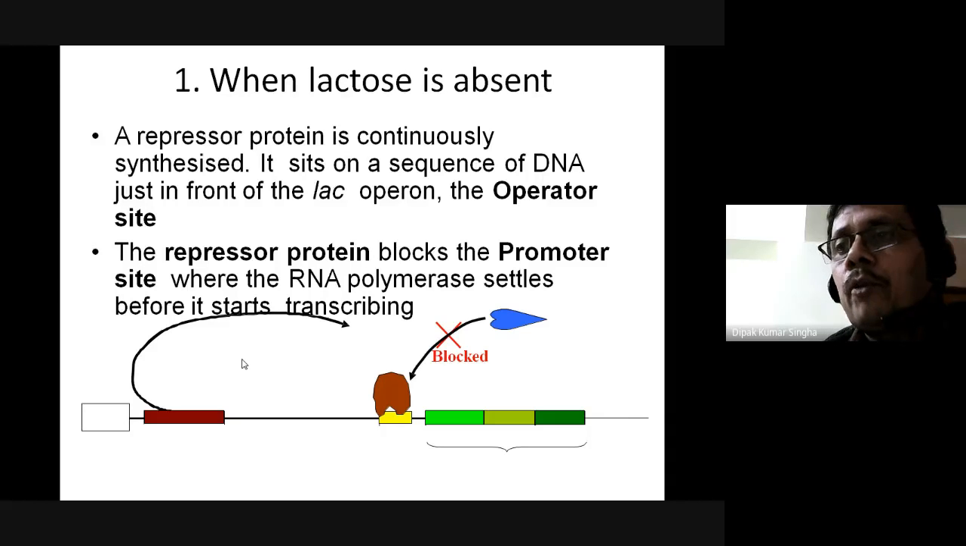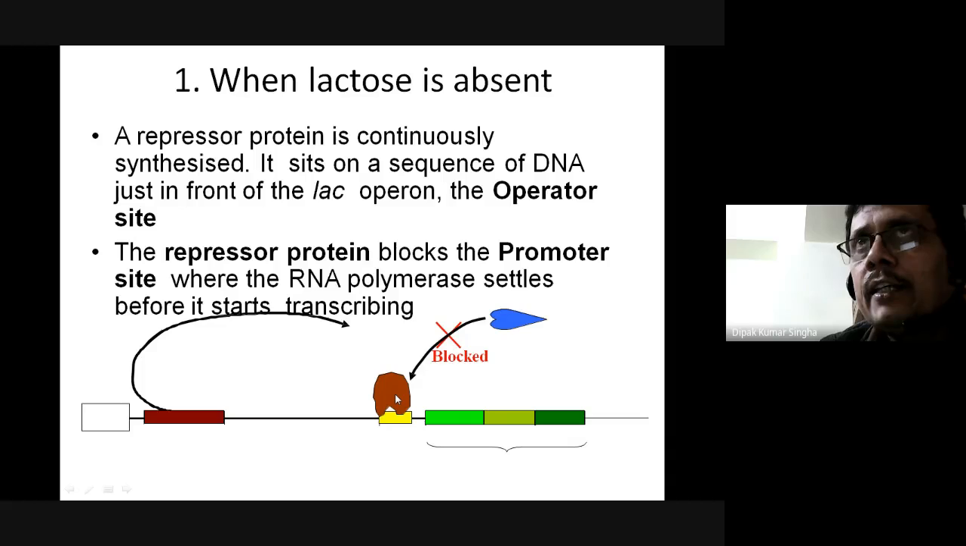The repressor protein blocks the promoter, and the RNA polymerase cannot settle before it starts to transcribe. Here lactose is absent, so the promoter site will not be activated, and the operator blocks it. Is that clear? If lactose is absent, the repressor molecule blocks it to switch it off.